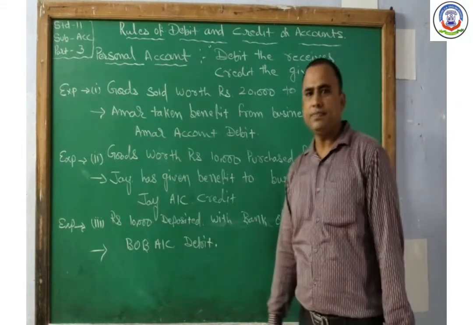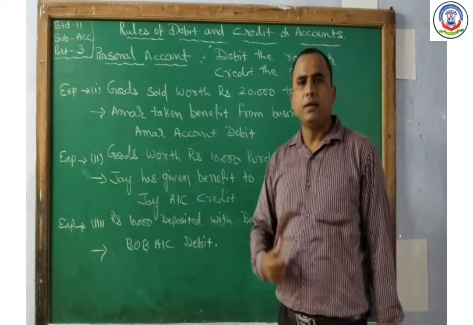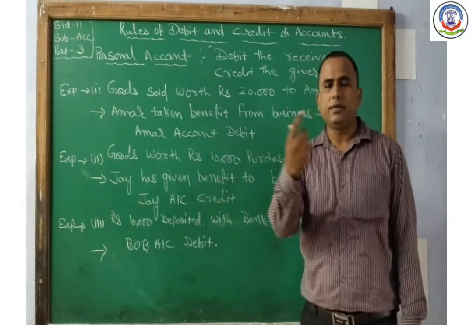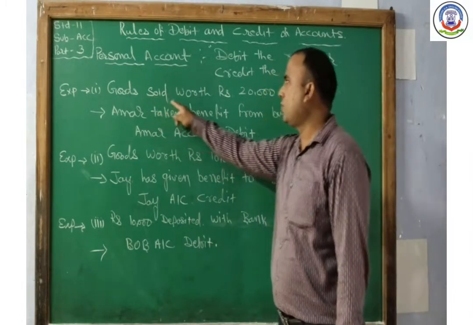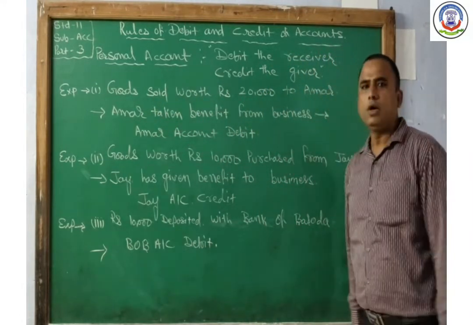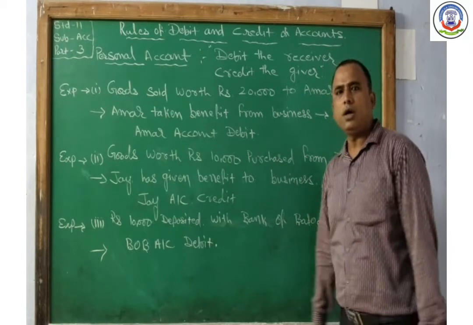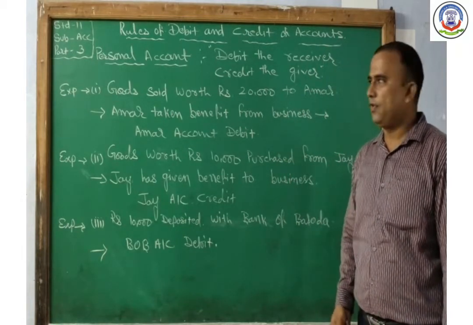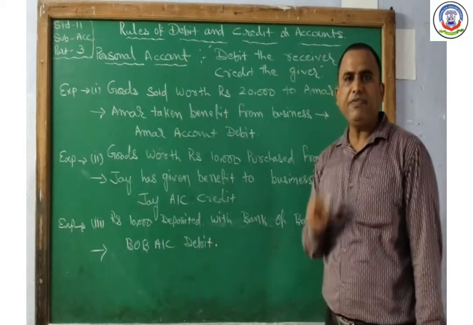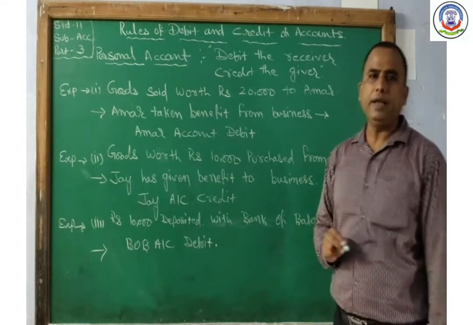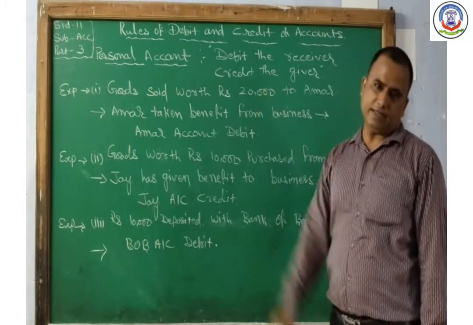Some examples are given. With the help of these examples, we learn how to record the account on the debit side or credit side. The first one: goods sold worth rupees 20,000 to Amar. It is example number one. In this transaction, first we know that the given transaction is an economic transaction. If it is a non-economic transaction, no entry is passed in our accounting book. But this transaction is an economic transaction.